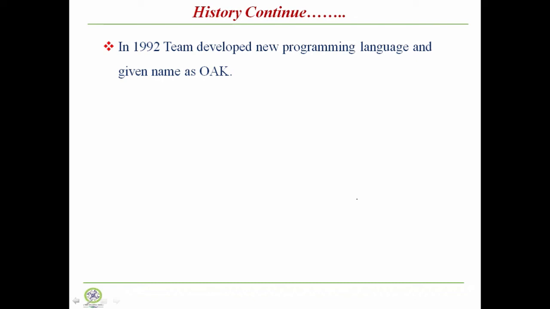Now, the story behind the name Java. The story is that the Green Project team, while building this new programming language, consumed lots of coffee, and the brand of that coffee was Java.